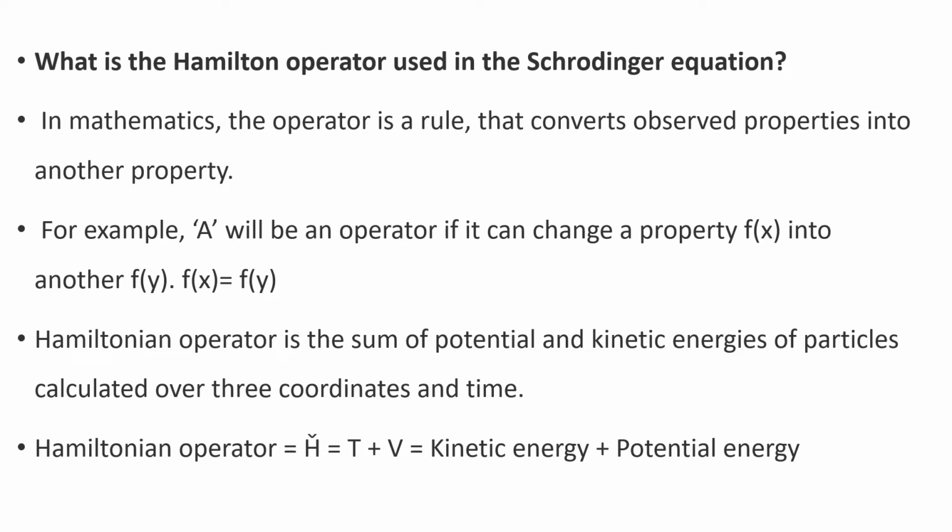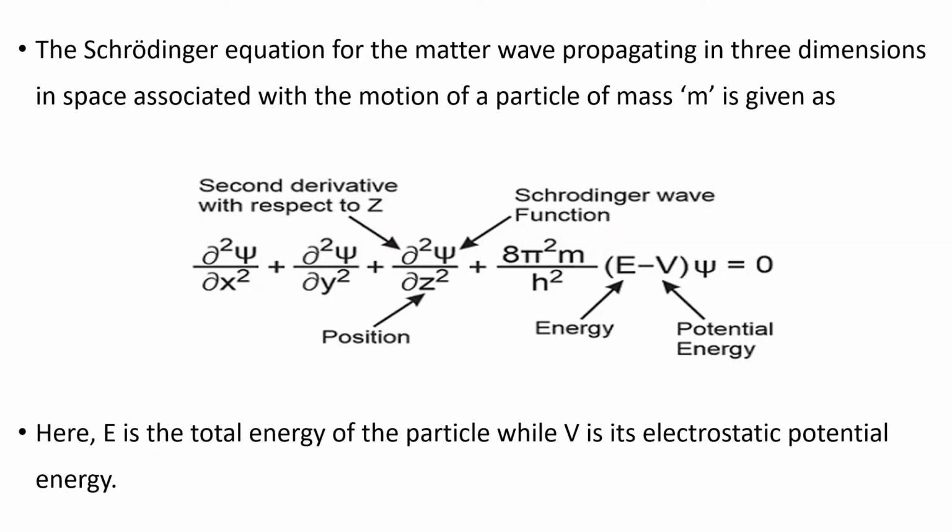That is, the Hamiltonian operator H is equal to T plus V, which is kinetic energy plus potential energy. The Schrödinger equation for the matter wave propagating in 3 dimensions in space, associated with the motion of a particle of mass m, is given as the second derivative of psi with respect to x plus the second derivative of psi with respect to y plus the second derivative of psi with respect to z plus 8 pi square m divided by h square into E minus V psi is equal to 0.